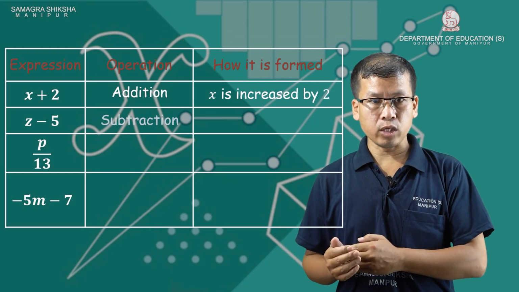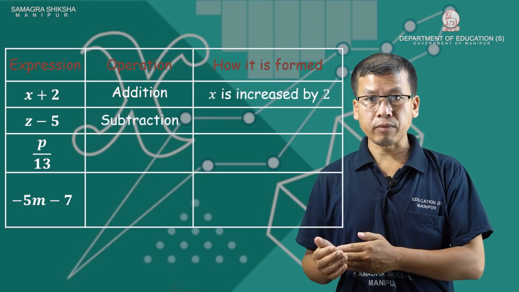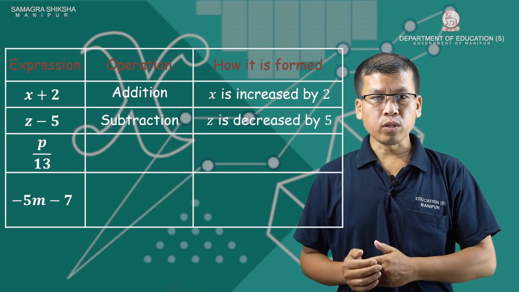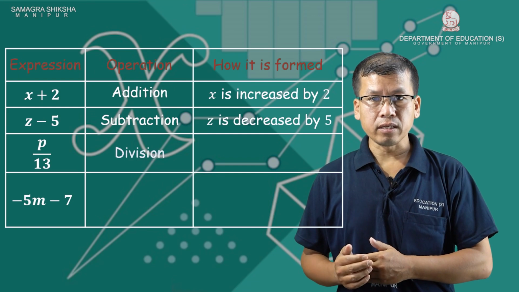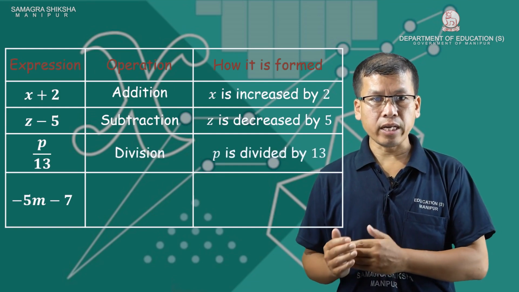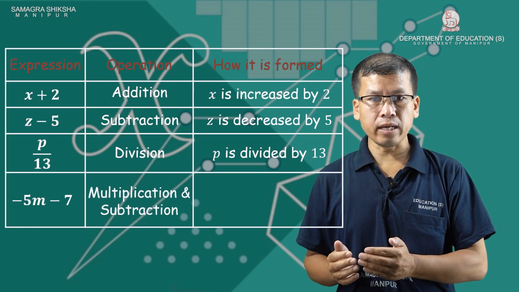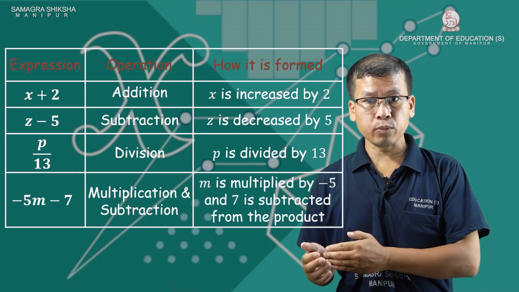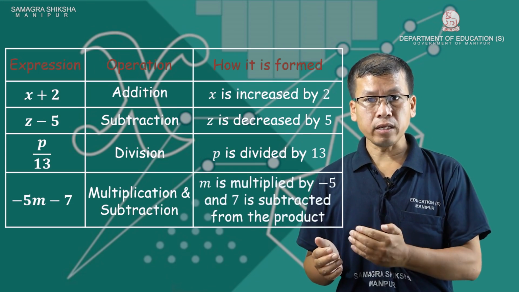Ay matang the z minus 5. Kaino sign je minus lere, subtraction. Z is decreased by 5. Z tagi 5 kai dokpa. Ahum subda p by 13. Kai lere division. Kamai form tawe, p is divided by 13. Mari subda minus 5m minus 7. Sidi kai lere multiplication jo aure subtraction jo aure. M is multiplied by minus 5 and 7 is subtracted from the product.